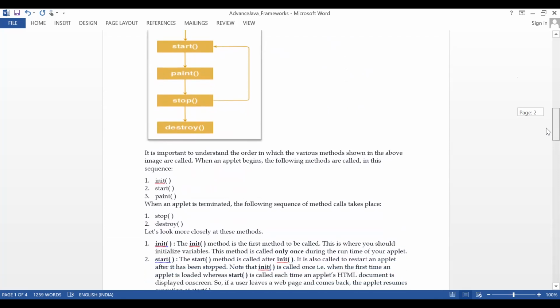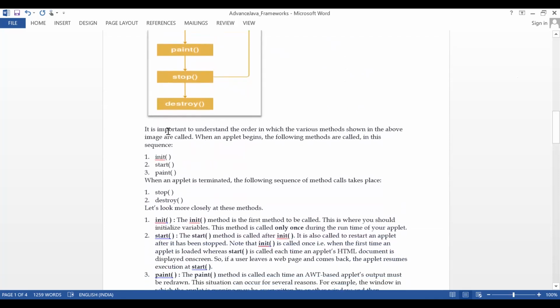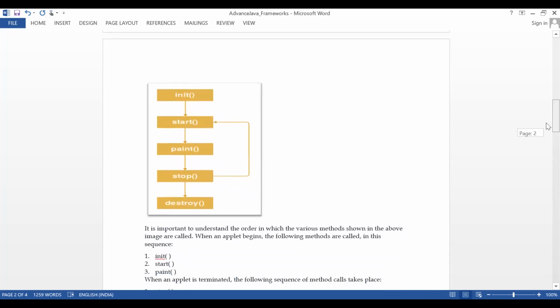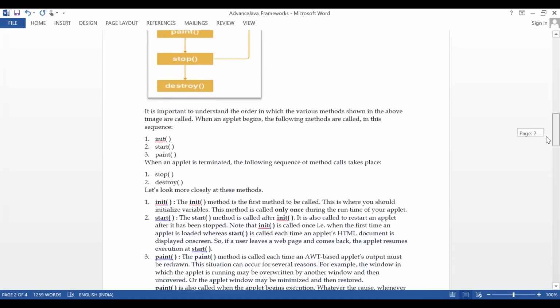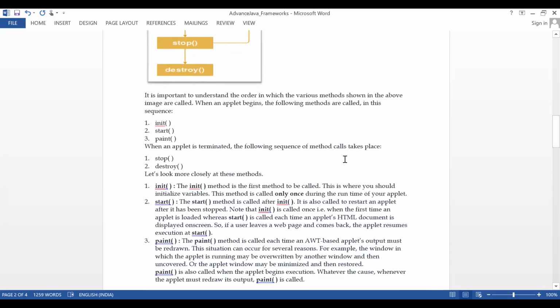Let us see what belongs to each. It is important to understand the methods shown in the image above. When the applet begins, the following methods are called in sequence: init, start, paint. This is the sequence as in the figure. When the applet is terminated, the following sequence of method calls takes place: stop and destroy.